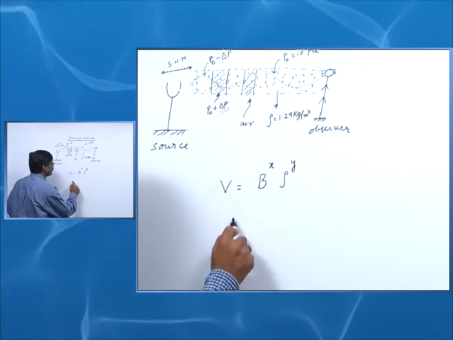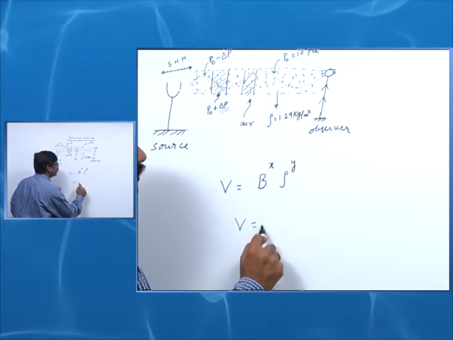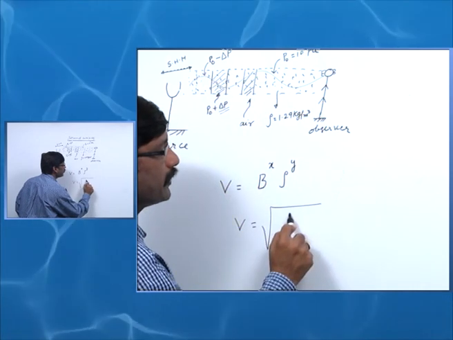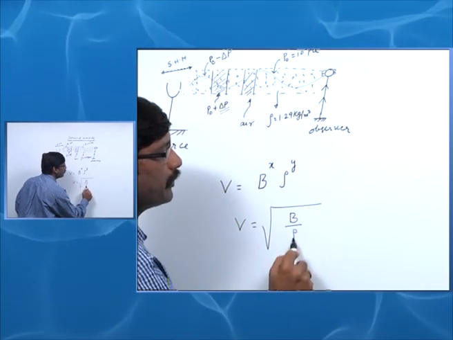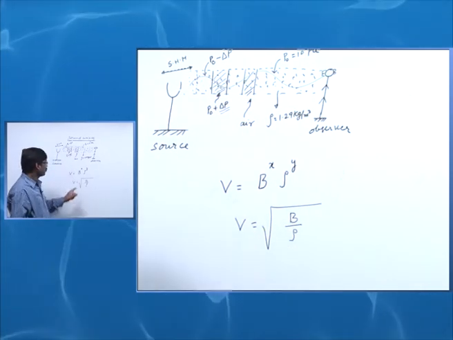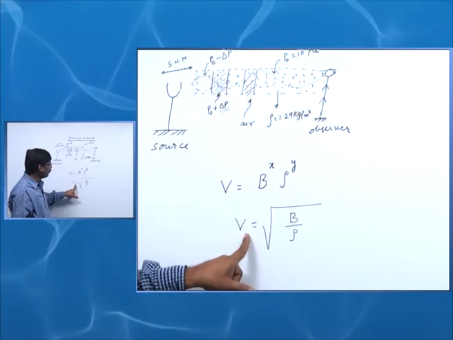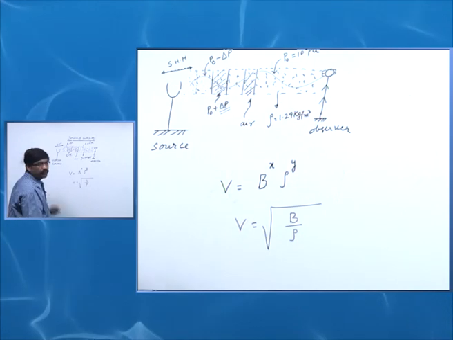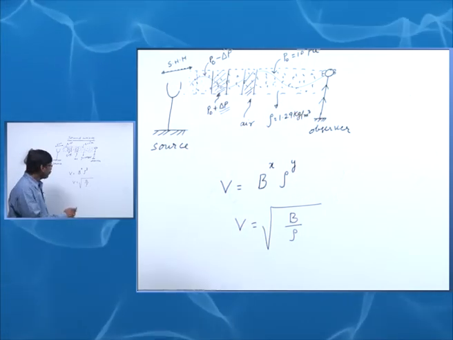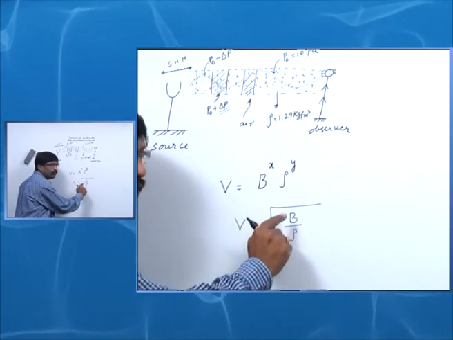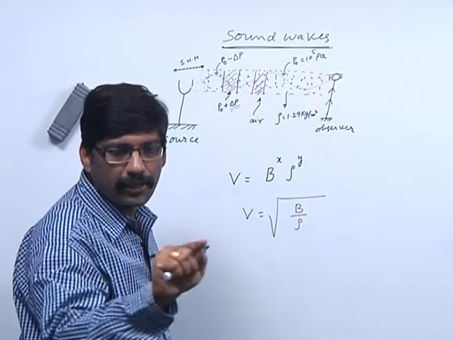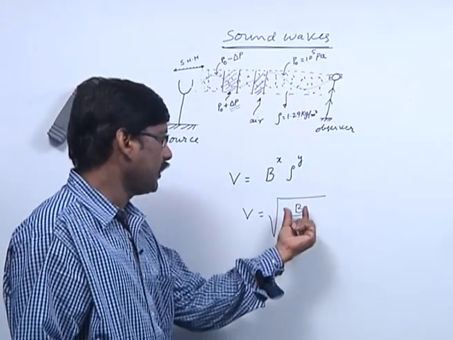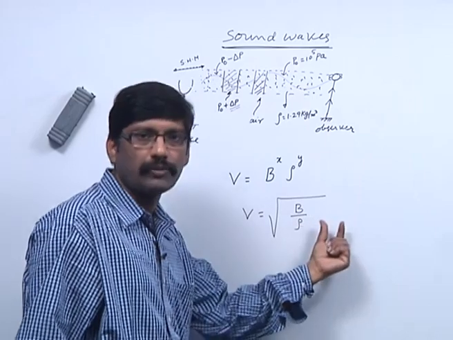If I calculate that, I will get v is equal to root of B by rho. The velocity of sound v is equal to the root of bulk modulus by density of the medium. Generally, velocity is the square root of elastic factor by inertial factor.